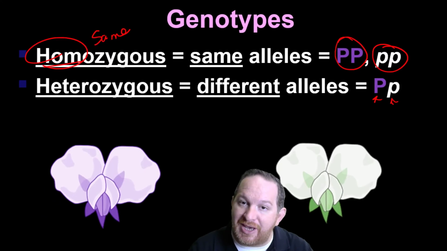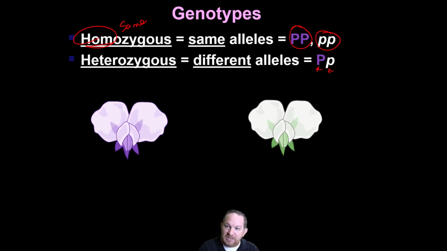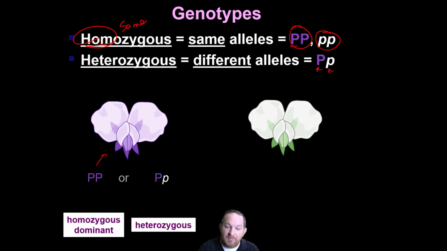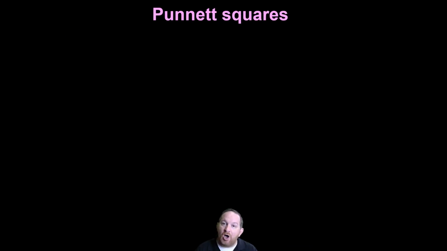Now, let's try to put the genotypes for these flowers. So here's the purple. We know it's dominant. It's got at least one big P. So our two options are either homozygous dominant or heterozygous, right? Because as long as there's one big P, one of the dominant alleles, that will be expressed. Well, what about the white one over here? Because this is recessive, it has to be both lowercase p's, or homozygous recessive genes.